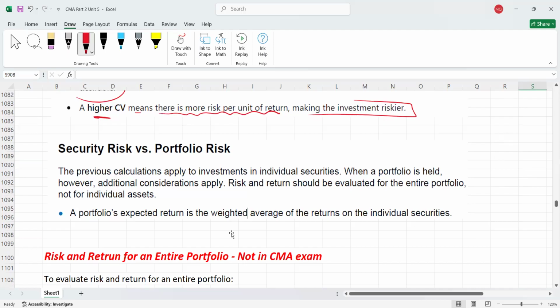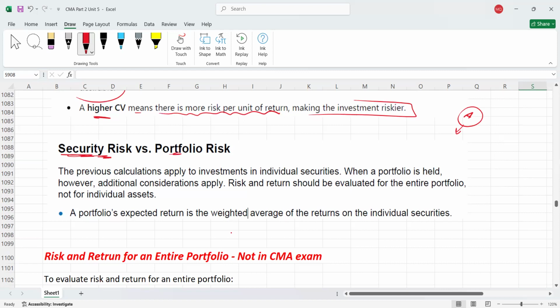So I'm not explaining those things, just whatever is in our syllabus, we are discussing those things only. So here we have now security risk. When you measure the security risk, security means, for example, if you have invested in A, you are measuring the risk for investment in A. If you have a portfolio, what is portfolio risk?